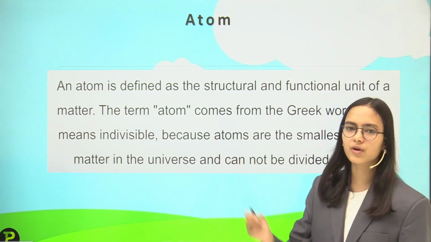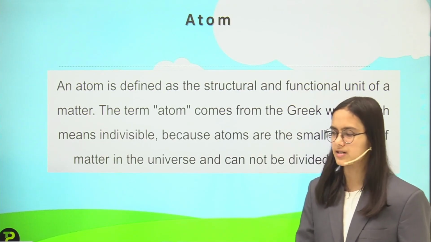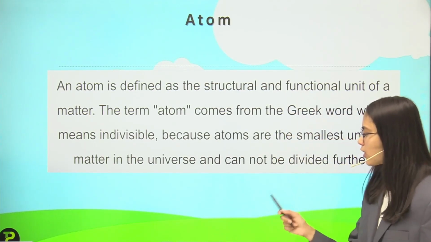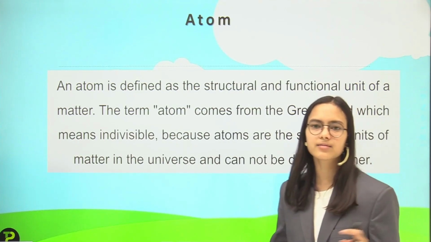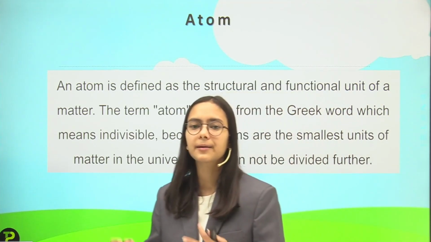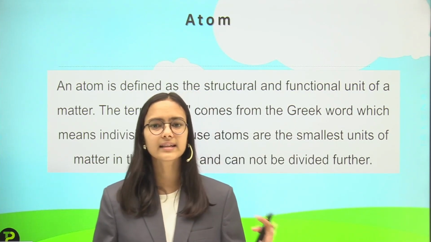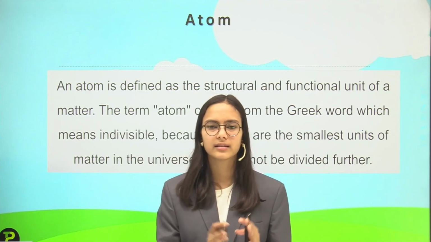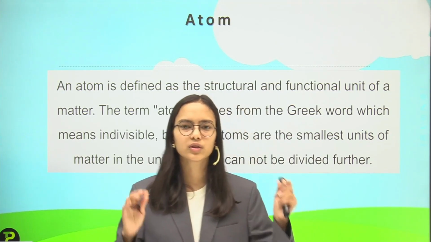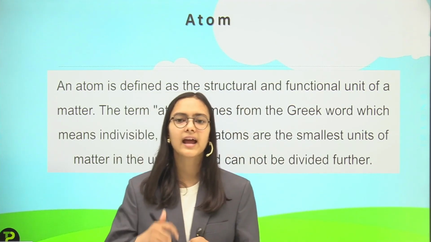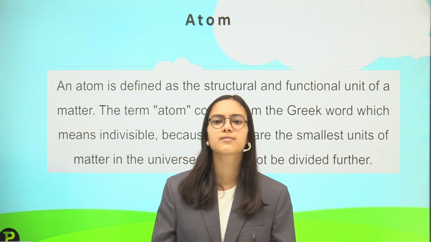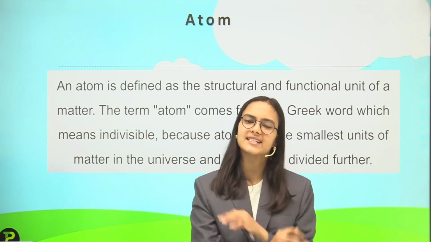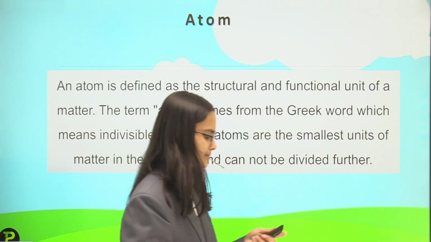So atom comes from the Greek word that means indivisible, because atoms are the smallest units of matter in the universe and cannot be divided further. So I can say that atoms are indivisible. This is the smallest unit of matter. Anything in the universe is made up of atoms. Like any matter I talk about, solids, liquids, gases, all are made up of atoms.